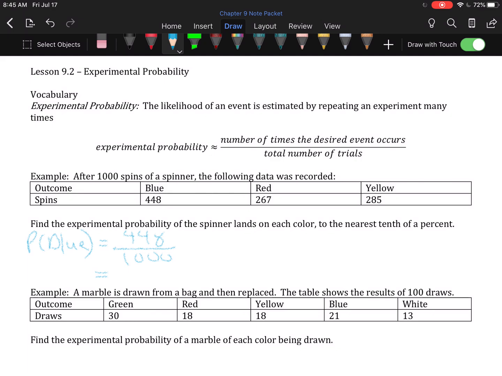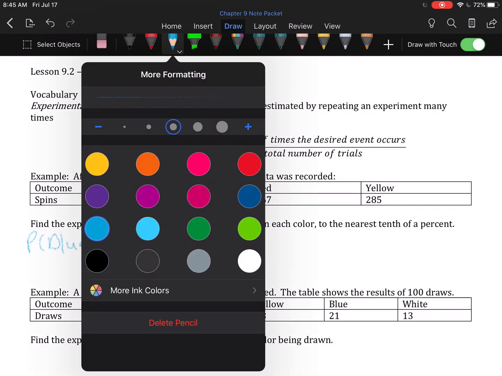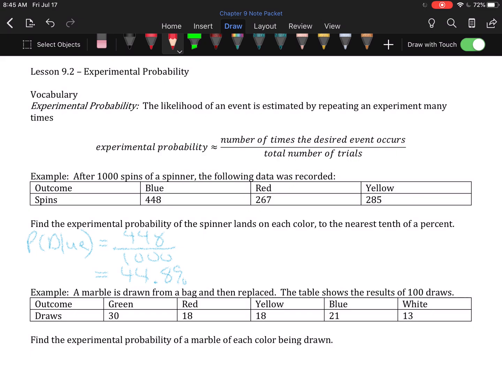We're asked to give these to the nearest tenth of a percent, which means I do want percent answers. So to do that, you need to do 448 divided by 1,000. That's 0.448. And convert that to its percent form, which is 44.8%. So when you divide, you get 0.448. You will move that decimal point right 2 places to say that it is 44.8%.